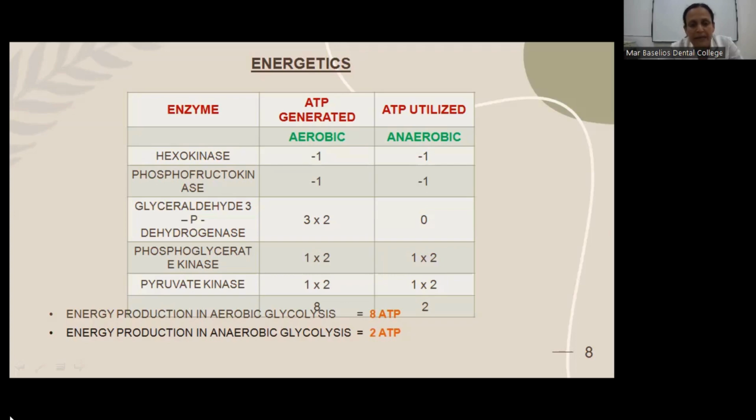The step catalyzed by phosphoglycerate kinase liberates 2 ATP molecules, and that of pyruvate kinase 2 molecules of ATP. So totally, we get 8 molecules of ATP in aerobic glycolysis. In anaerobic glycolysis, only 2 molecules of ATP are liberated.